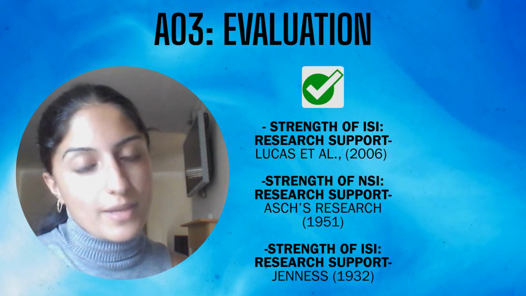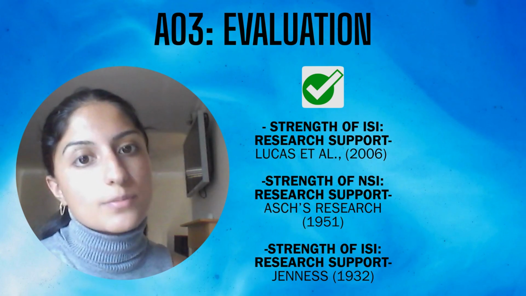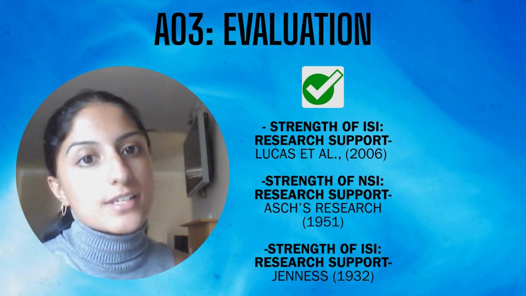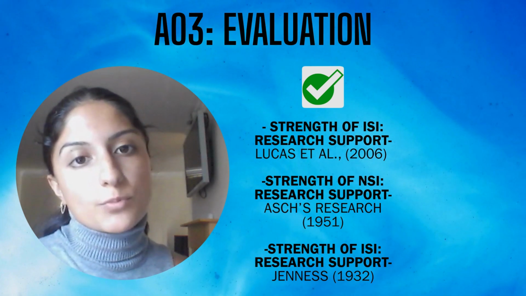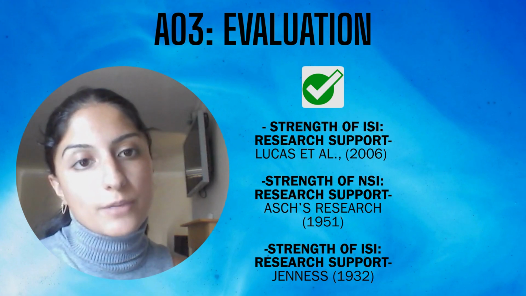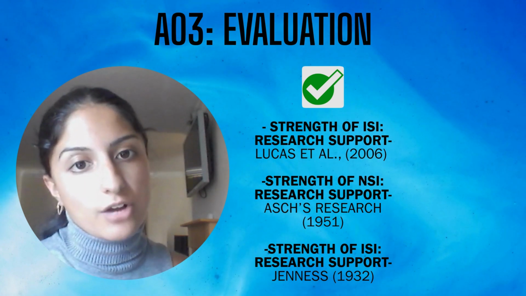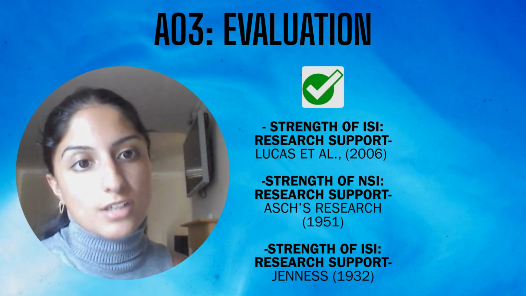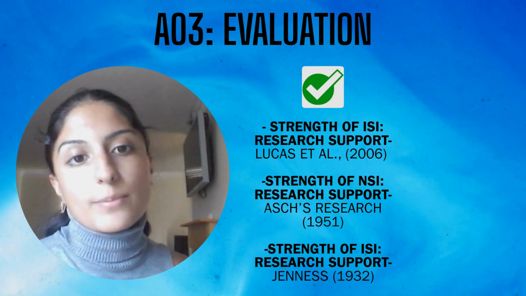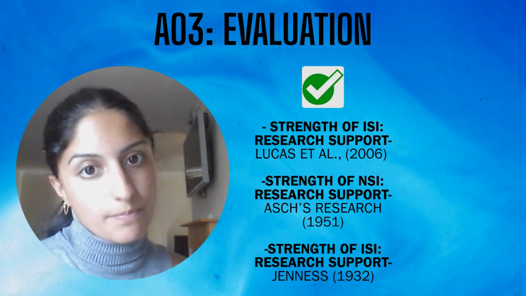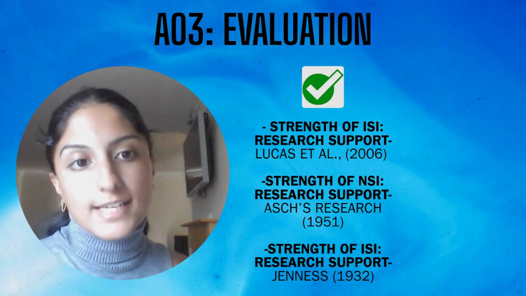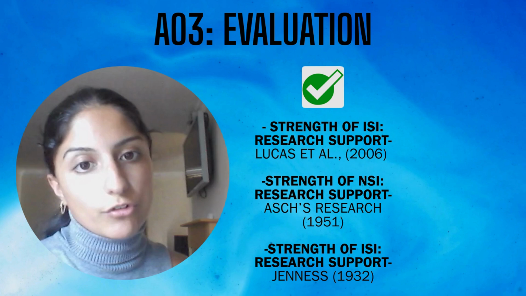Another strength of informational social influence is that there is more research support. In this study by Jenness, participants were required to provide an estimate of how many beans they thought were in a jar. These estimates were discussed within a group setting, and then participants would provide a second estimate. It was found that the second estimate was more aligned with the estimate of the group.